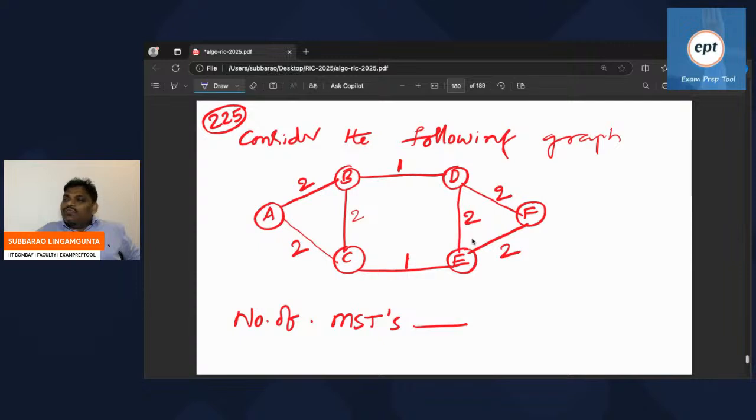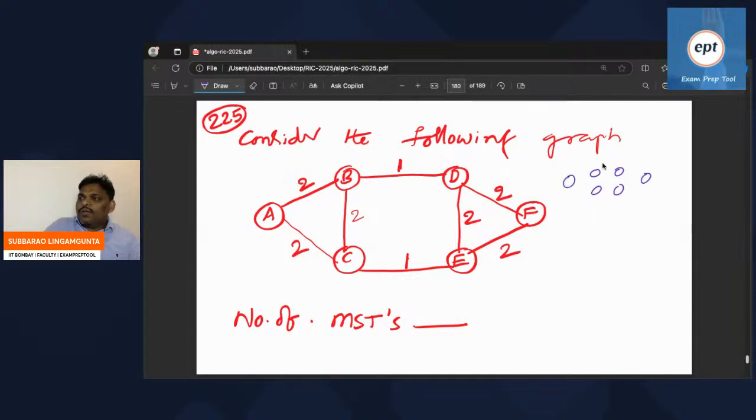Totally 6 vertices, 5 edges needed. Let me try this. See this one, I am trying.